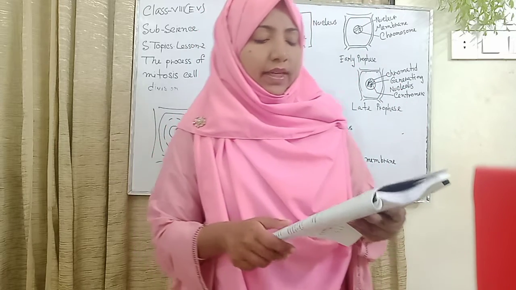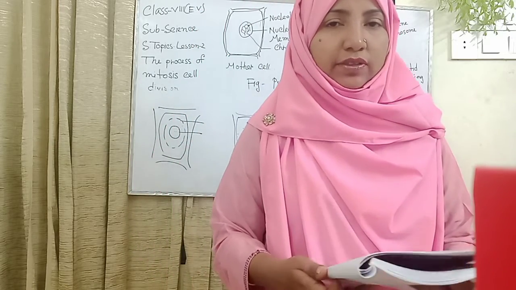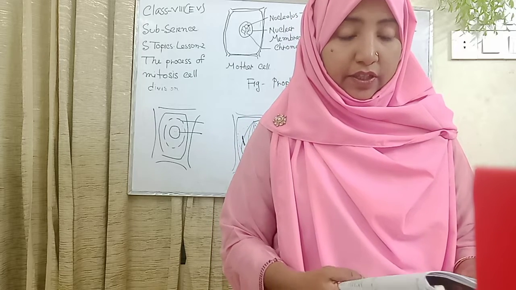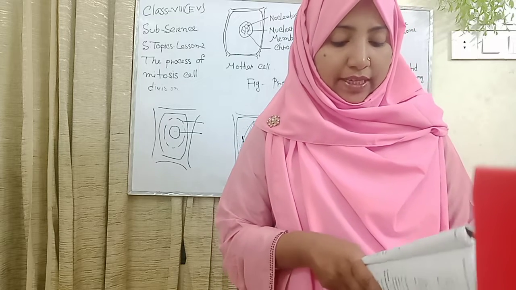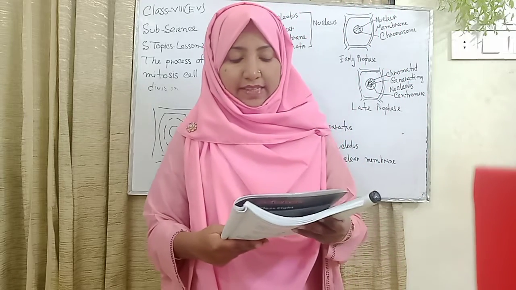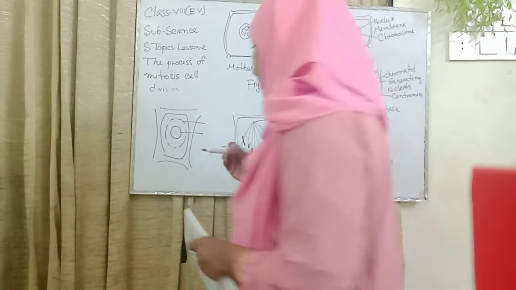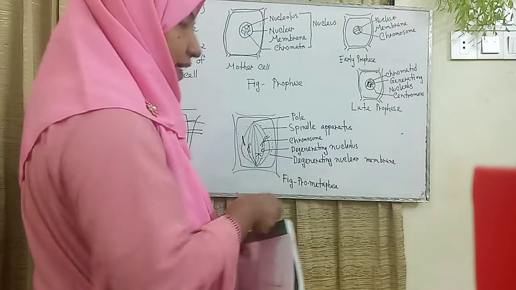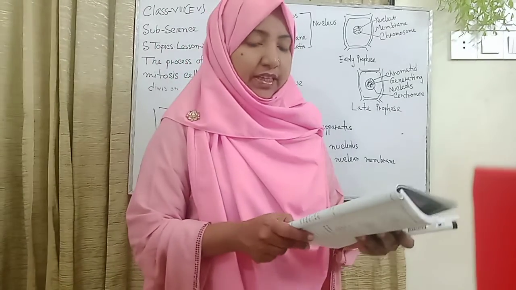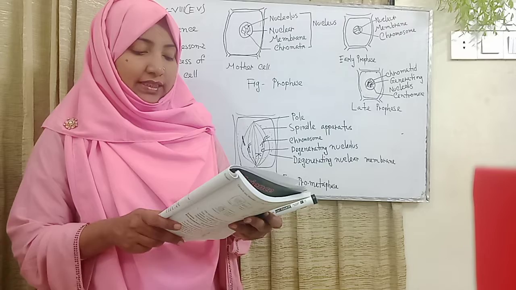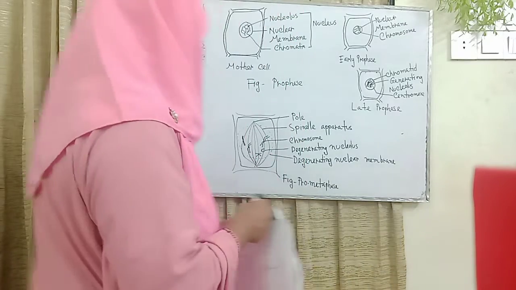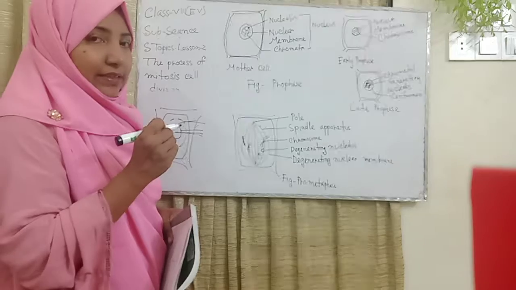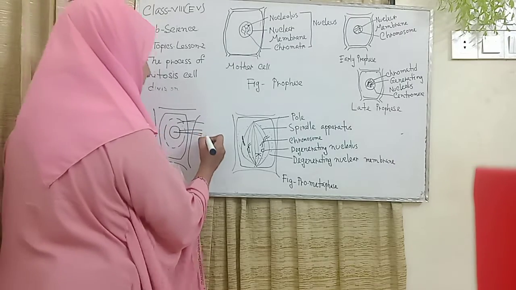Lesson 2. The process of mitosis cell division. The process of mitosis takes place in 2 phases. The nucleus divides in the first phase and the cytoplasm in the second phase. The division of the nucleus is known as karyokinesis. My dear students, when only the nucleus divides, the name is